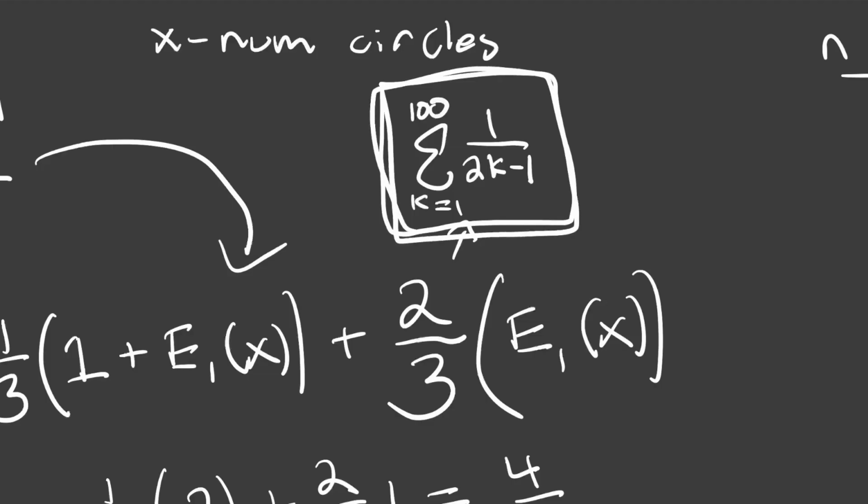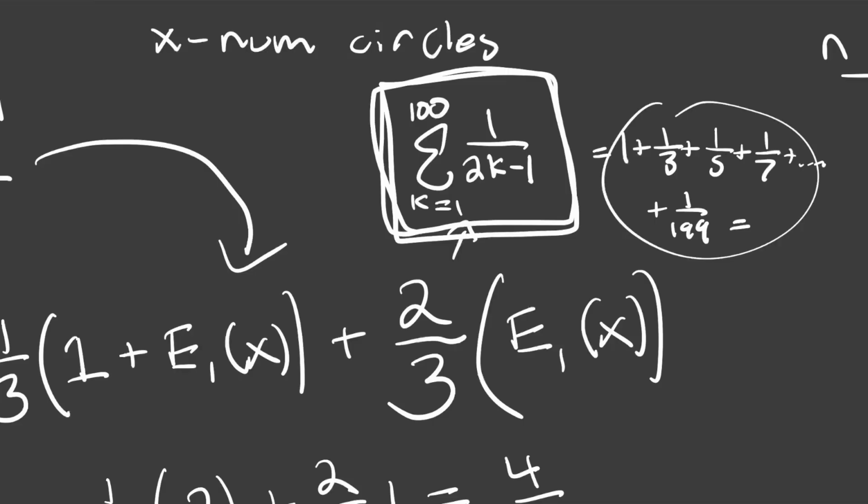So it's basically just going to be 1 over all the odd numbers. You notice that these are odd numbers between 1 and 2k. So if you were to do it out, it would just look like 1 plus 1/3 plus 1 on 5 plus 1 on 7 plus ... all the way up to plus 1 on 199. So again, no easy way to solve this other than doing it with a computer. When you do so, you get something along the lines of 3.28.